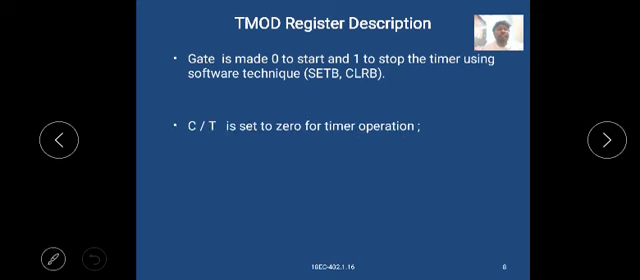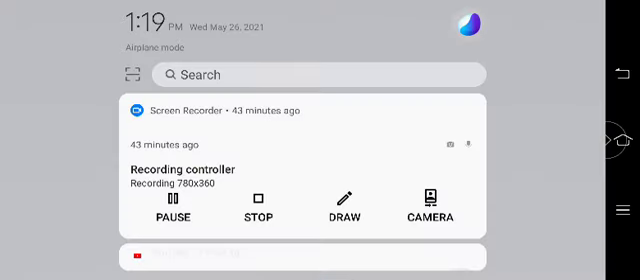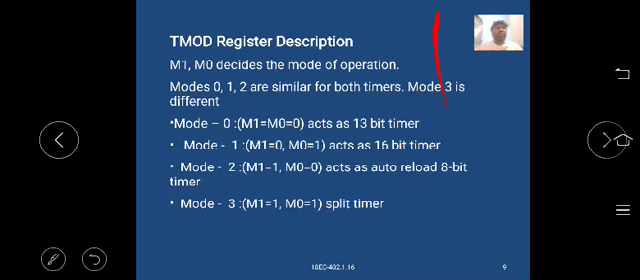In the TMOD register, the gate is set to 0 to start and 1 to stop the timer using the software technique, set bit and clear bit. C or T bar is set to 0 for the timer operation and set to 1 for the counter operation. This is the TMOD register description.